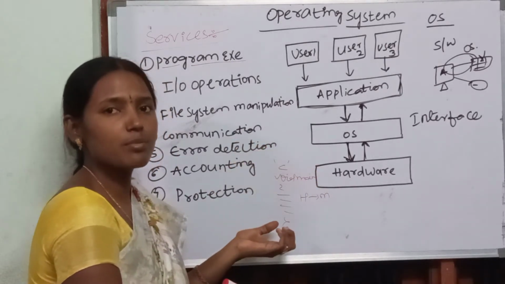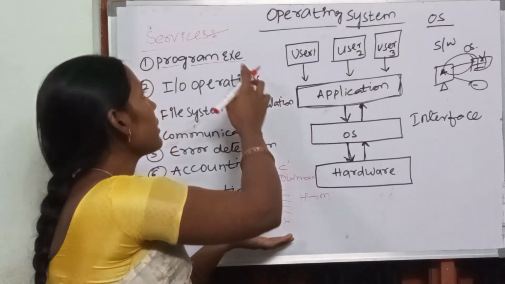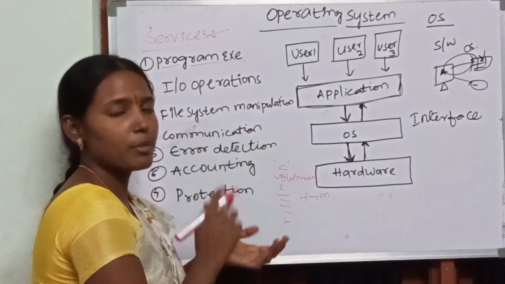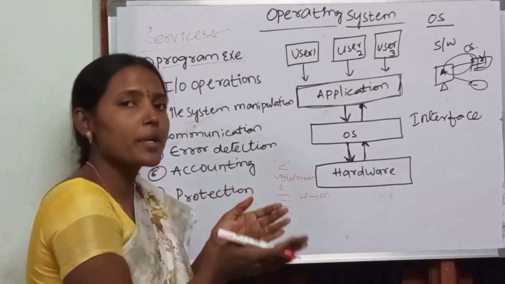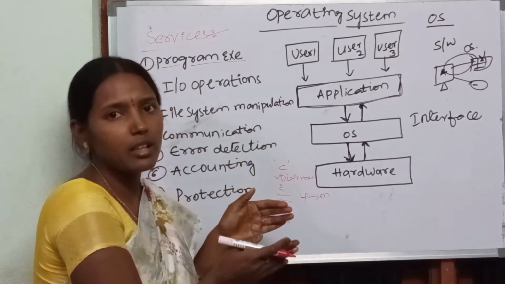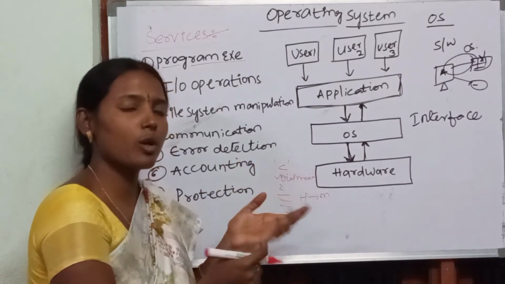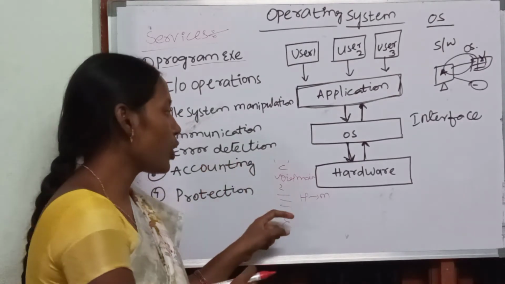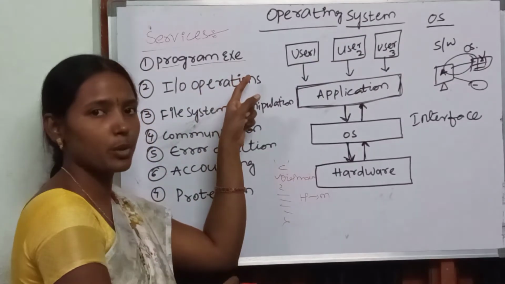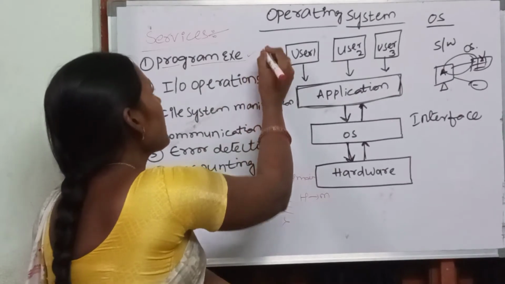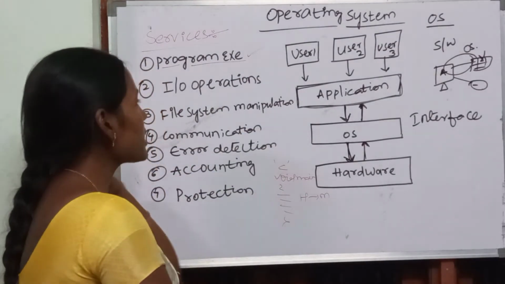But who is taking this program? This program is taken by the operating system. That means who is executing our program? Operating system is going to execute the program. It may be a C program or any other language program. The operating system will execute that program. So we call it program execution. That is the first service.